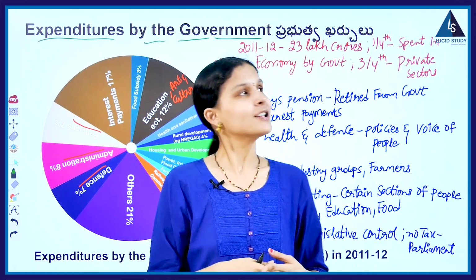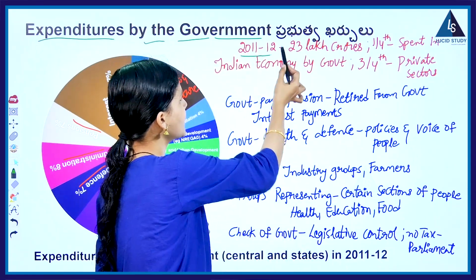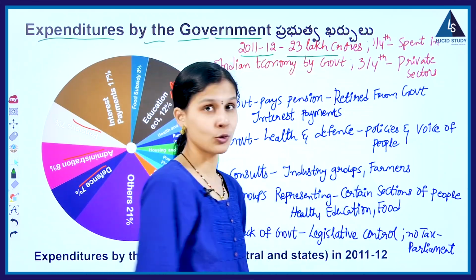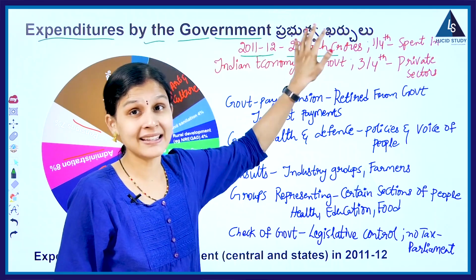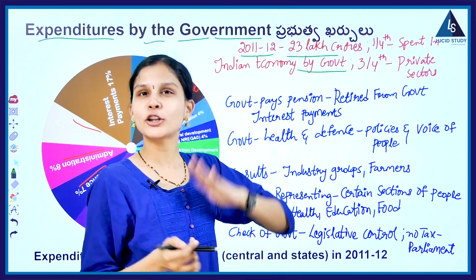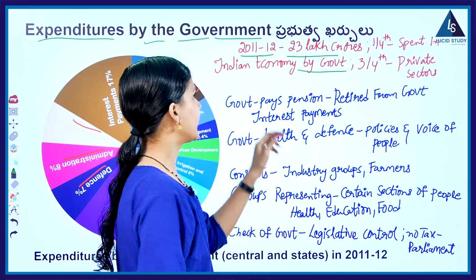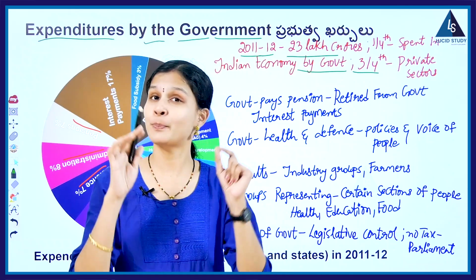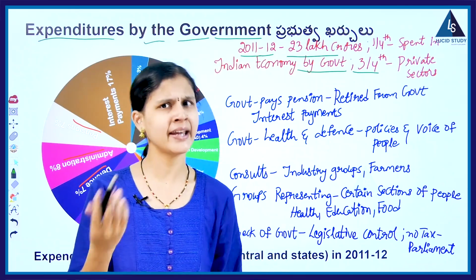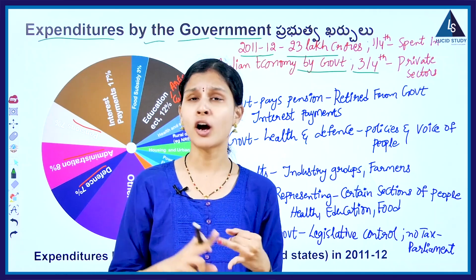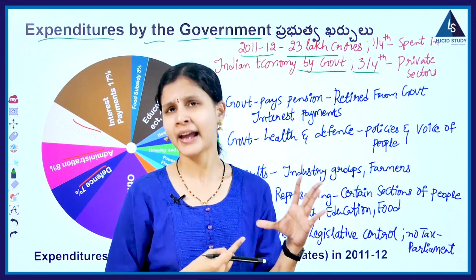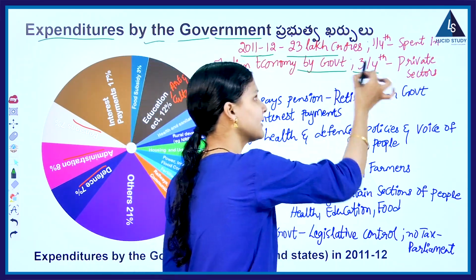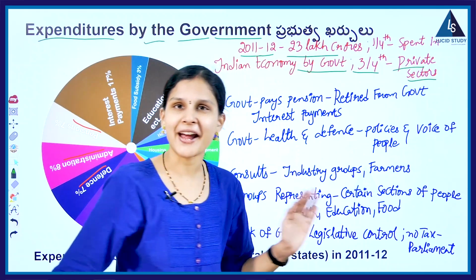Now let us see. Between the years 2011 to 12, government has spent 23 lakh crores. Among this 23 lakh crores, 1/4 of it was spent by government in the Indian economy. The remaining 3/4 part was spent by private sectors for various activities like food, clothing, transport, education, health, etc. For all these different types of activities, the remaining 3/4 is spent by the private sectors.